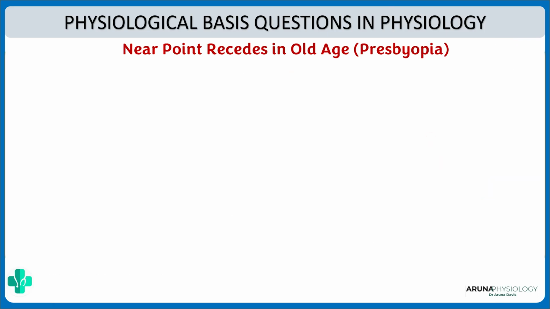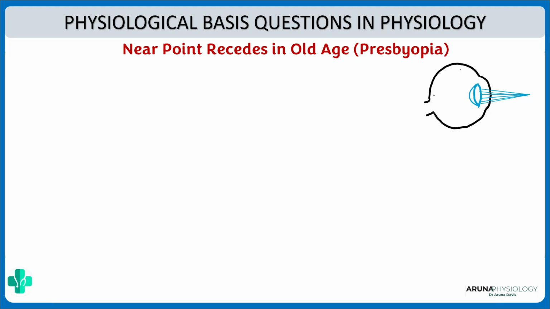Next, why does the near point recede in old age? Or why do we have presbyopia in old age? See, normally, suppose we have a near object, the light rays coming from that near object will be focused onto the retina by multiple mechanisms, one of which is that the thickness of the lens would increase, right?